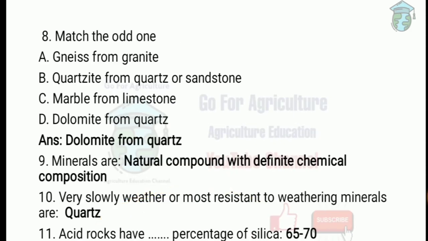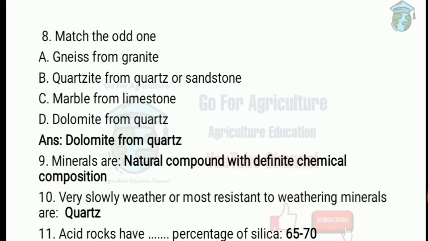Match the odd one out. Gneiss from granite, quartzite from quartz, marble from limestone, dolomite from quartz. The answer is dolomite from quartz, because gneiss is formed from granite, quartzite is formed from quartz, and marble is formed from limestone. These are metamorphic rocks, but dolomite is not formed from quartz.